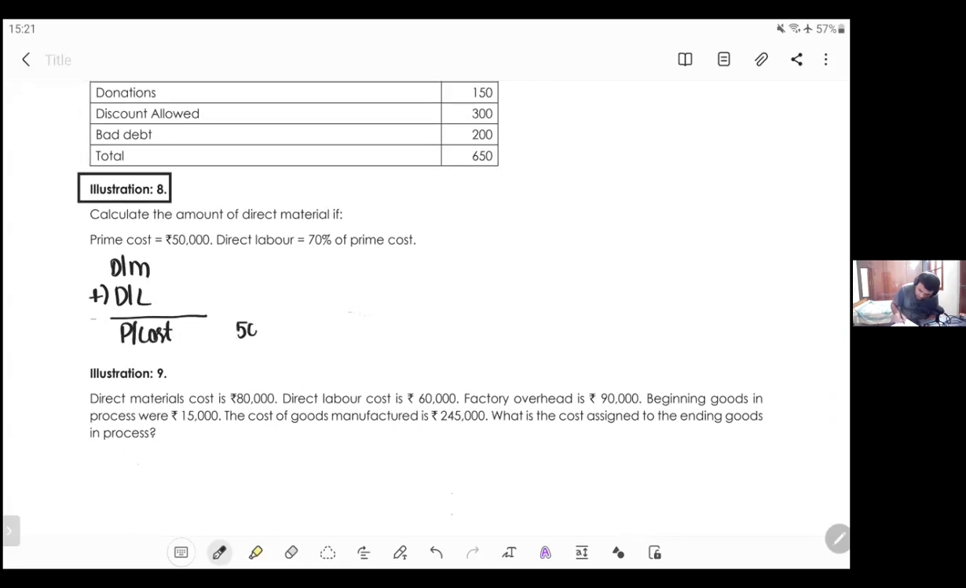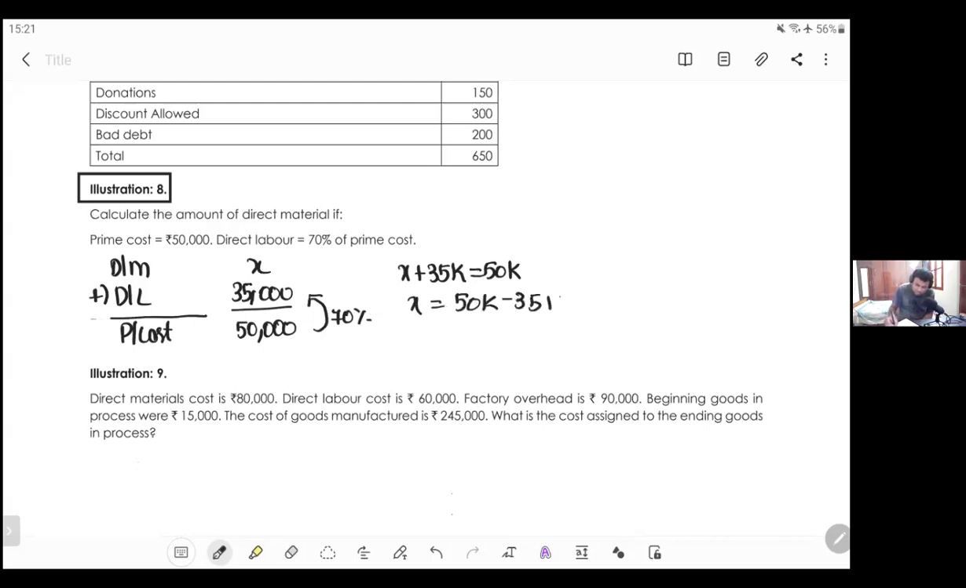How much is prime cost? 50,000. How much is direct labor? 70 percentage of prime cost. So what is 70 percentage of 50,000? That is 35,000. Yes, perfect. So this is the balancing figure. X plus 35,000 is equal to 50,000. So X is equal to 50,000 minus 35,000, which is nothing but 15,000.